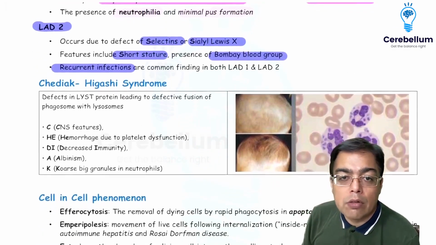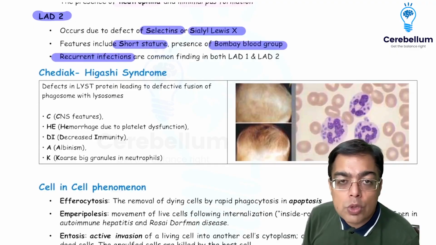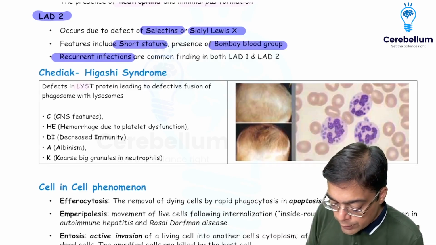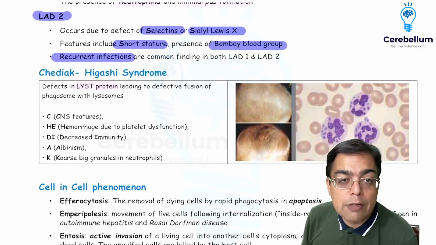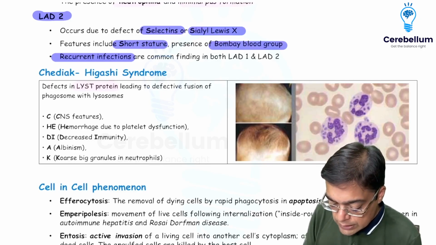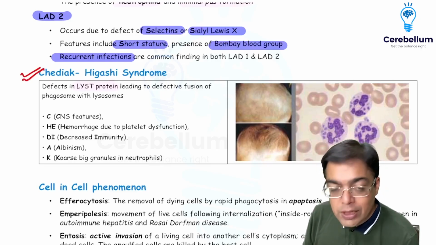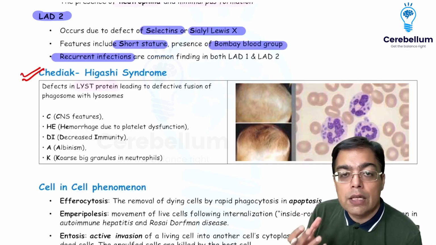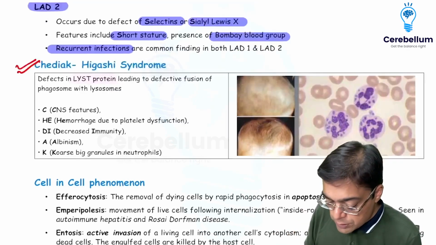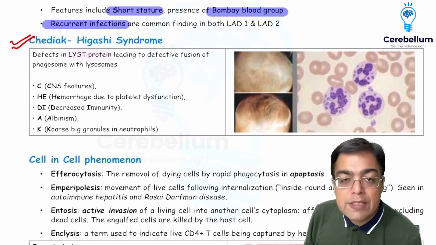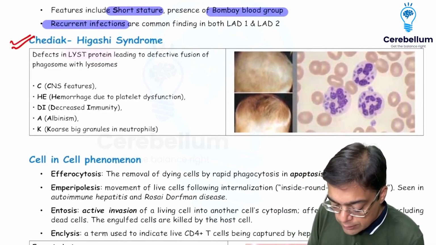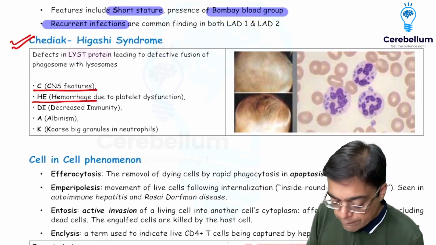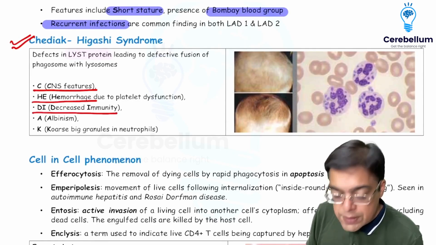When we are talking about the killing of the bacteria, at times we require the fusion of the phagosome with the lysosome. This is dependent on an enzyme, if you remember from the main videos, LYST protein. Now suppose there is a defect in the LYST protein, the patients are then said to be suffering from a condition which is given the name of Chediak-Higashi syndrome. The name itself is what would give you a very good hint with regards to the clinical manifestations. So these patients are going to be having the presence of CNS manifestations, neurological symptoms are seen, increased risk of hemorrhage tendency in the patients because of dysfunction of platelets. There would be decrease in immunity, explaining the increased infections.